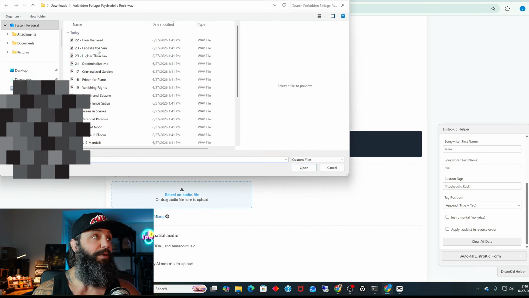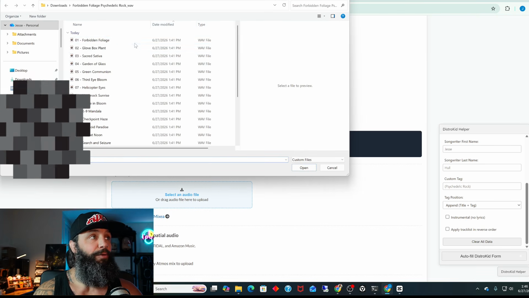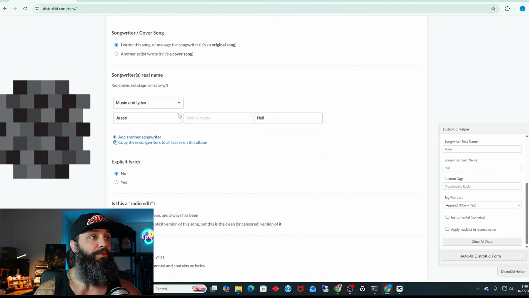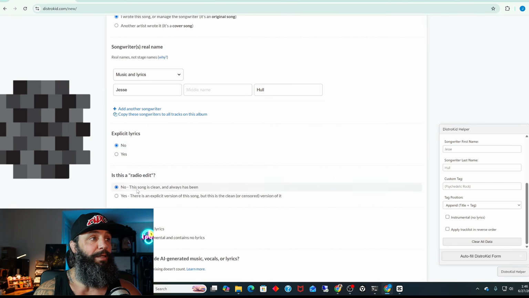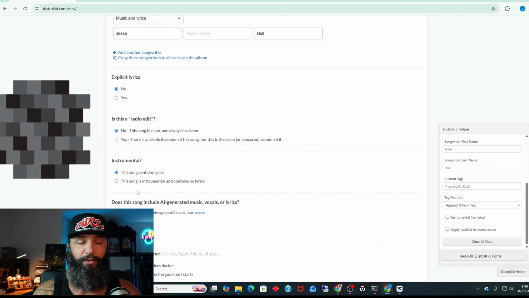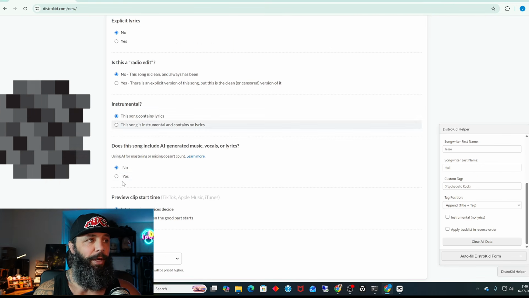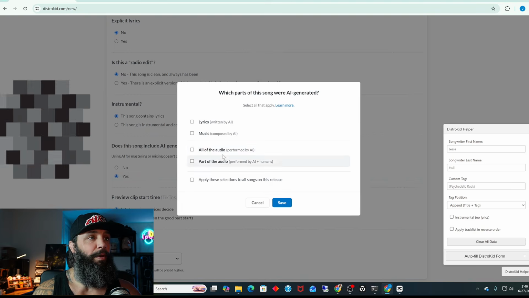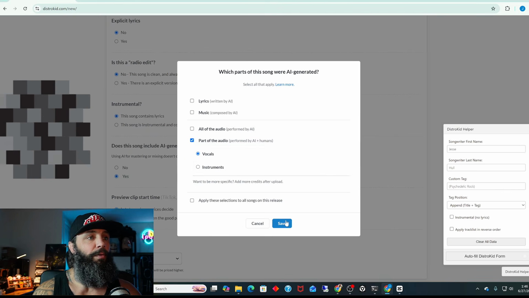Now we just upload our files. Make sure this is by date modified. It should put them in order. Forbidden Foliage, right? Now we're going to need to select if we have explicit lyrics, you need to select that. We don't have any explicit lyrics in here, but we do have AI. So we're going to apply part of the audio, and we will apply to all,